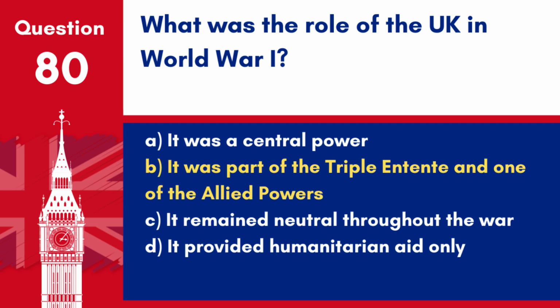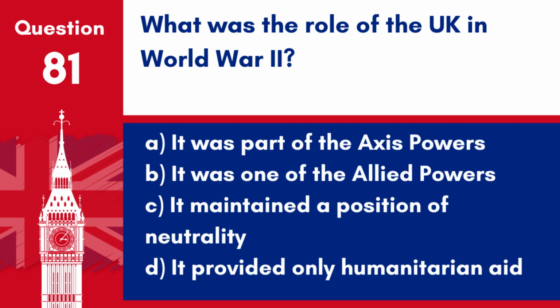Answer B. It was part of the Triple Entente and one of the Allied powers. The UK played a significant military and diplomatic role in World War I, which involved global conflict from 1914 to 1918.